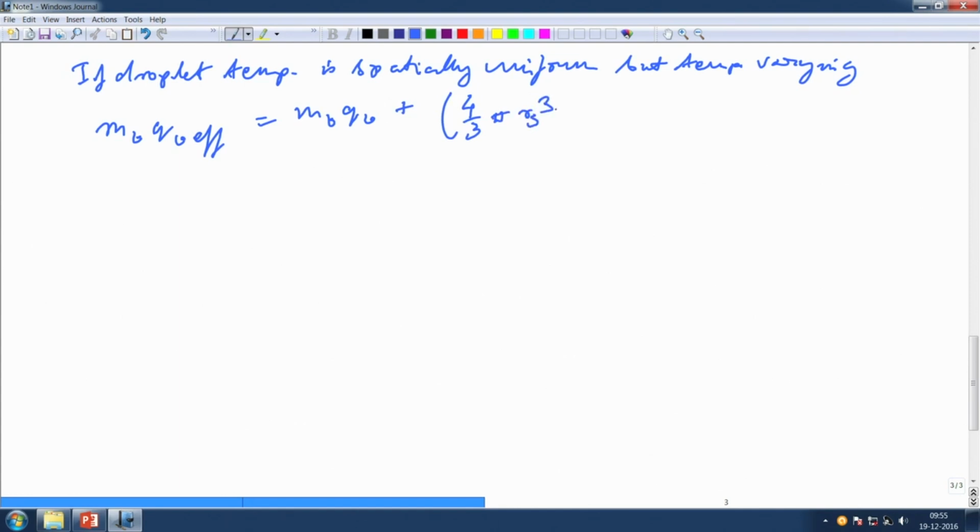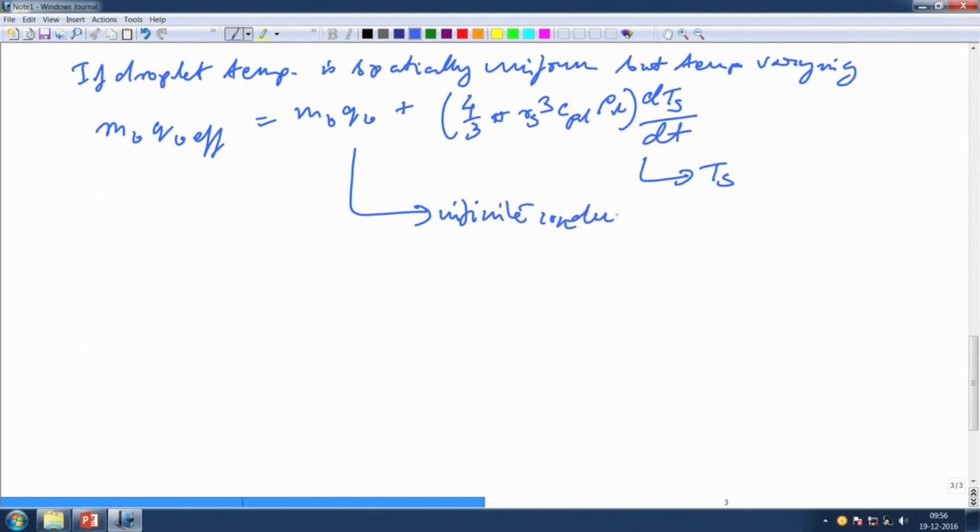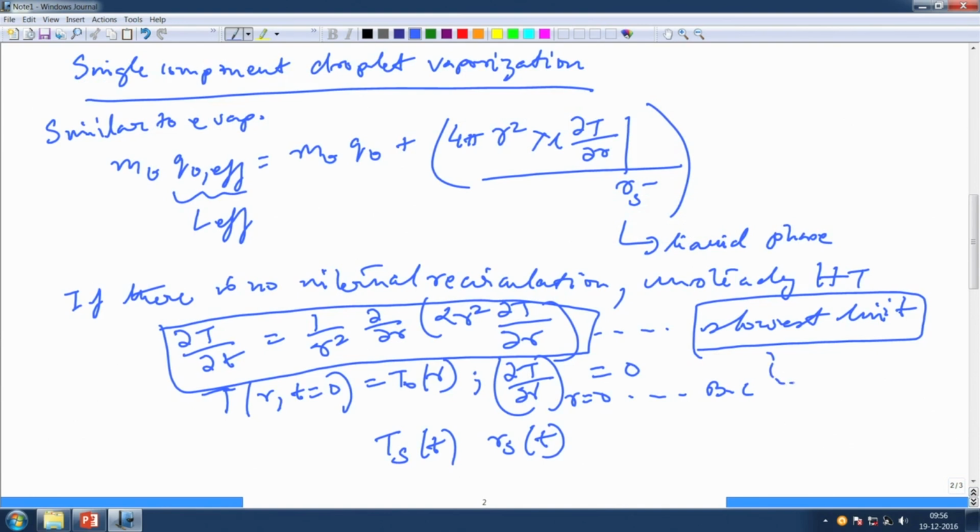This is Rs cube CPL rho L into dTs by dt. This is frequently used for determining Ts, and this is roughly what we call the infinite conductivity model also. That means there is no temperature variation within the droplet. So, that is the diffusion limit, this is the infinite conductivity counterpart of the same.